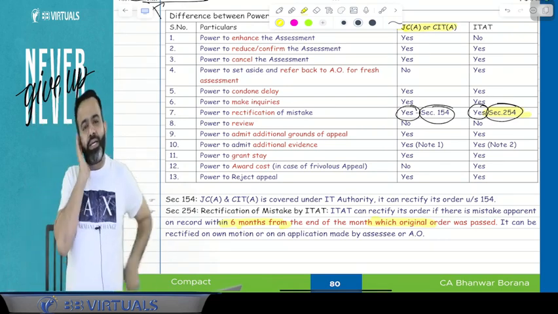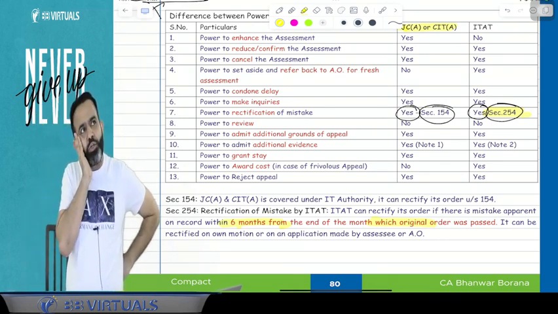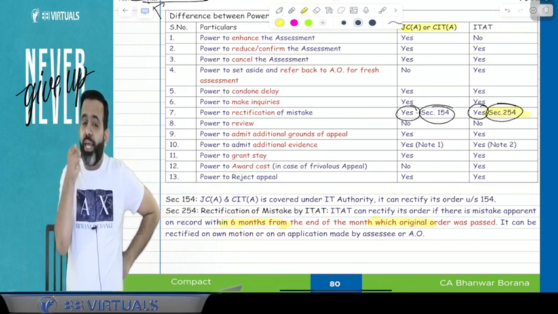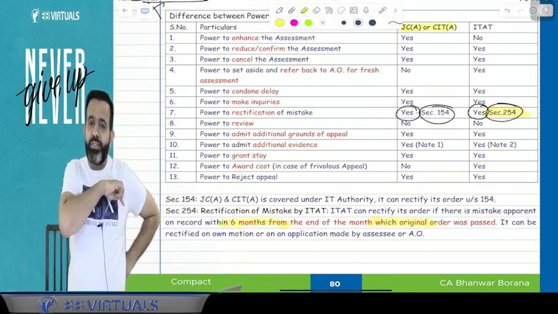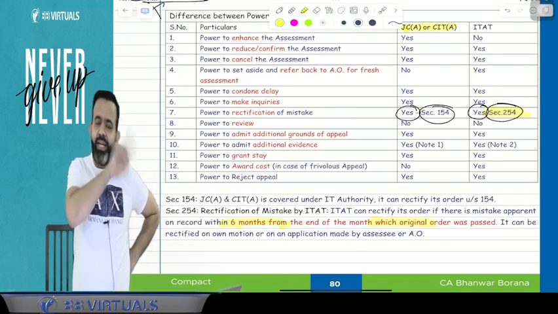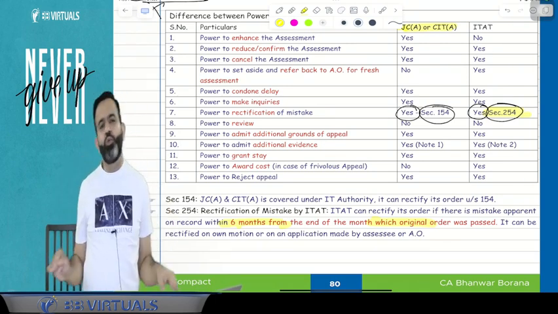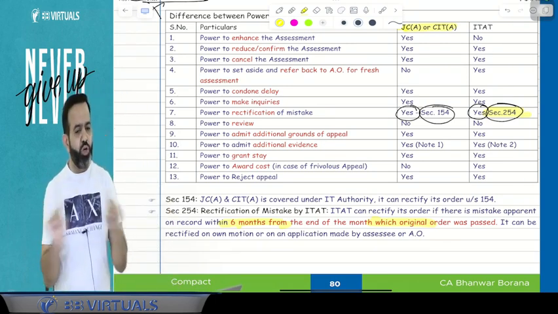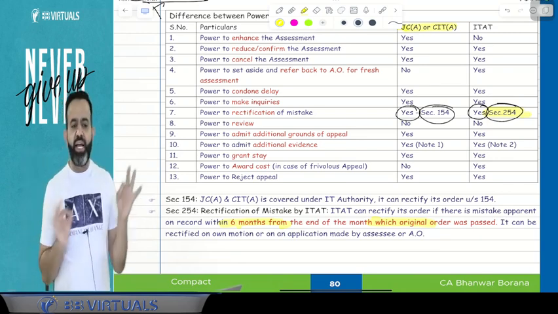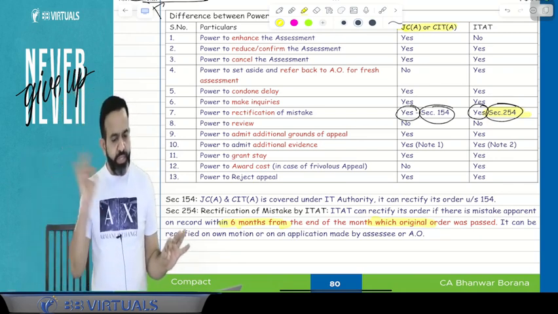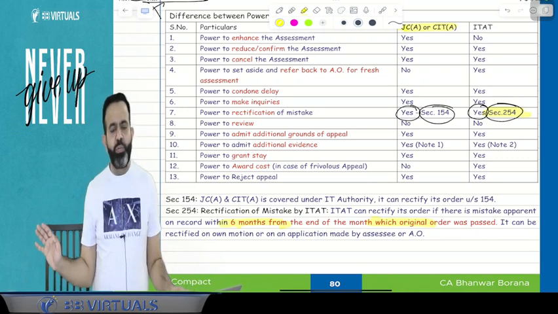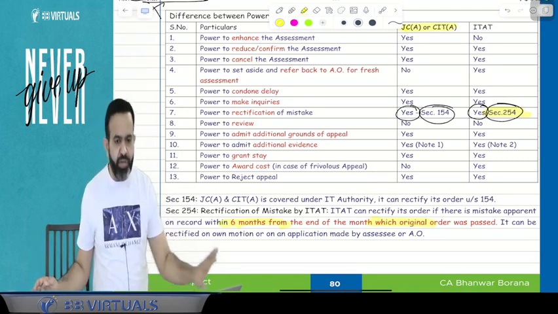Suppose CIT appeal earlier passed an order and after some time they think, oh, this should be like this. Can they review and change the order decision? Can ITAT change its judgment? The answer is no. Guys, a review petition is not possible against CIT appeal and ITAT orders. So CIT appeal also doesn't have the power of review, and ITAT also doesn't have the power of review.